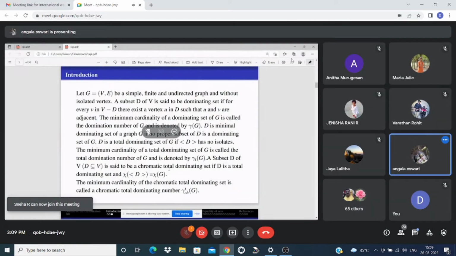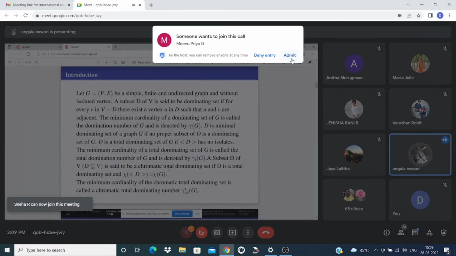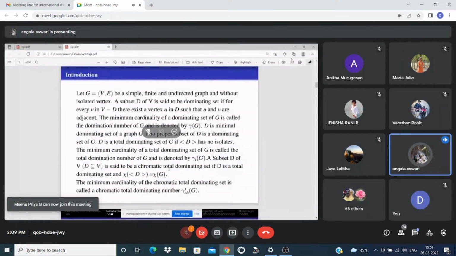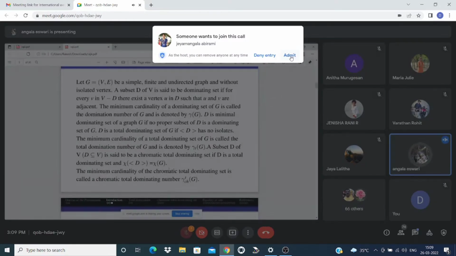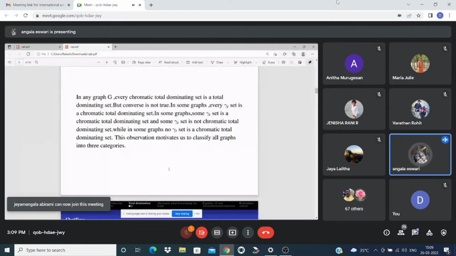Next, the definition of chromatic total domination. The subset D of V is said to be a chromatic total dominating set if D is a total dominating set and chi of induced D equals chi of G. The minimum cardinality is the chromatic total domination number, denoted by gamma CHT of G. In any graph, every chromatic total dominating set is a total dominating set, but the converse is not true.